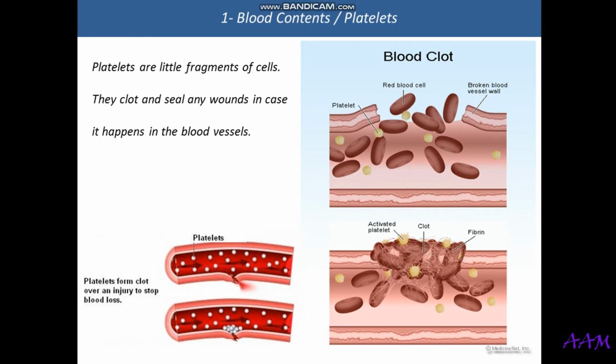They watch for bacteria, and the white cells watch for bacteria and viruses to protect the blood, and also the platelets. She sees if there's any wound or any cut in the veins, so that she will try to close it so that we don't lose blood and we don't lose energy. Also, if you lose blood, you use energy.